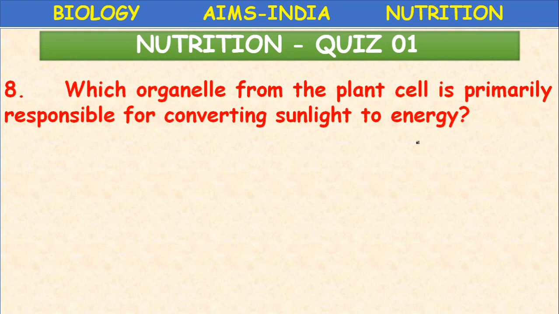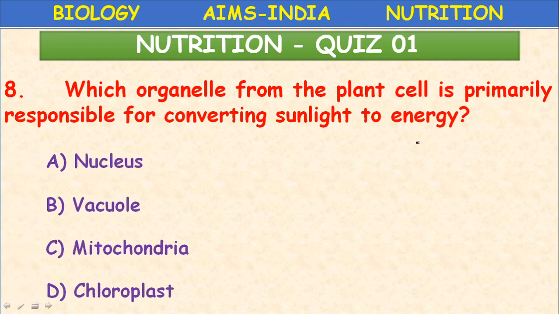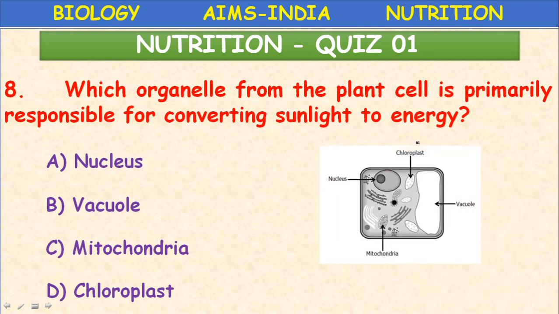Which organelle from the plant cell is primarily responsible for converting sunlight to energy? So in which organelle the photosynthesis takes place? Nucleus, vacuole, mitochondria or chloroplast? Which one? Yes, chloroplast. So here this diagram is representing a plant cell. So 4 organelles are given here. So in this organelle the process of photosynthesis takes place. Chloroplast. D is the correct answer.